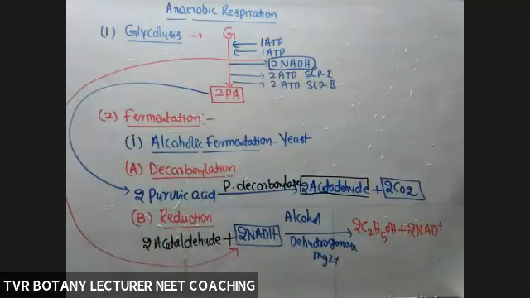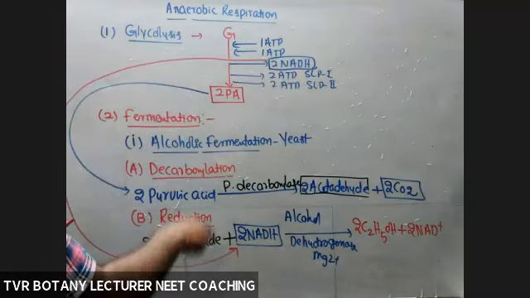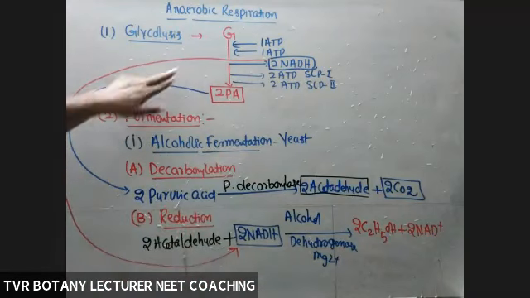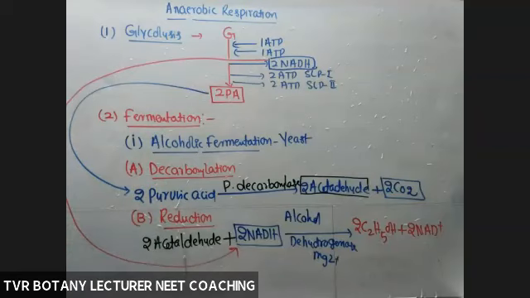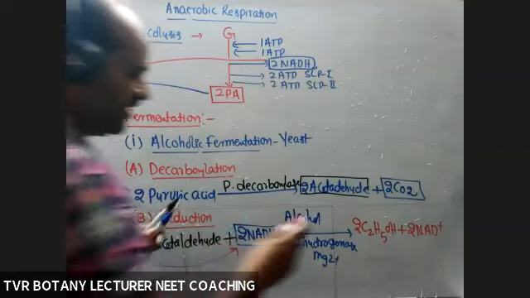Alcoholic fermentation is completed. This is anaerobic respiration in the case of yeast: first glycolysis, then fermentation with two reactions, decarboxylation and reduction. So here ethyl alcohol is produced.